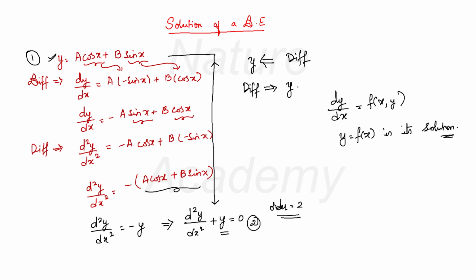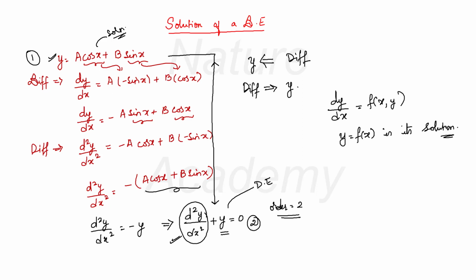See here, this equation y is equal to a cos x plus b sin x is free from derivatives. It does not have any derivative. That's why you can say that this is the solution for this differential equation d square y by dx square. This is having a derivative, so this becomes a differential equation and this becomes a solution for this differential equation.